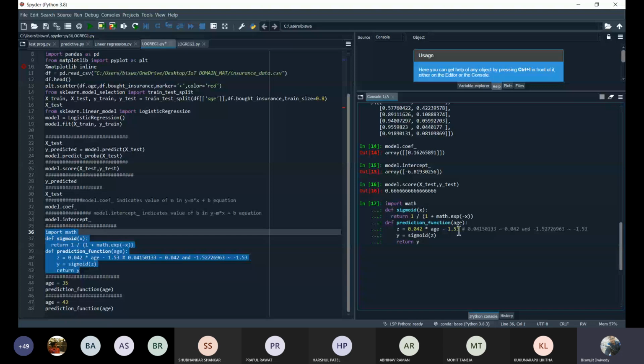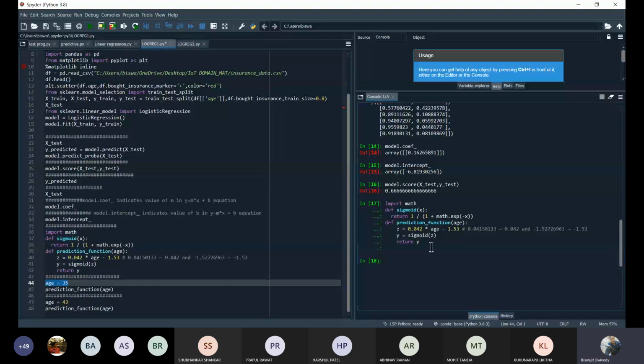Okay, so that is correct, there is no error. Next, let me take another variable, that is age. And I want to predict the probability of buying the insurance for a person whose age is 35, so we'll be using this one.